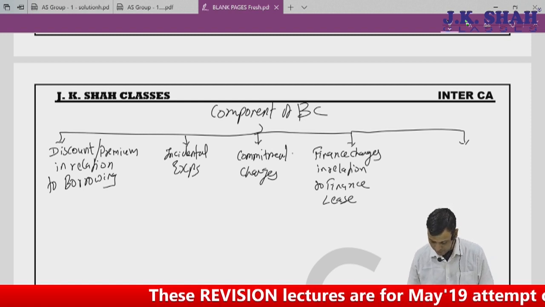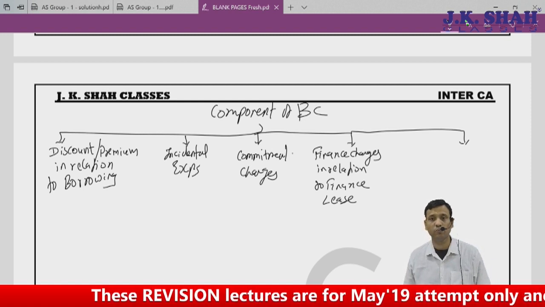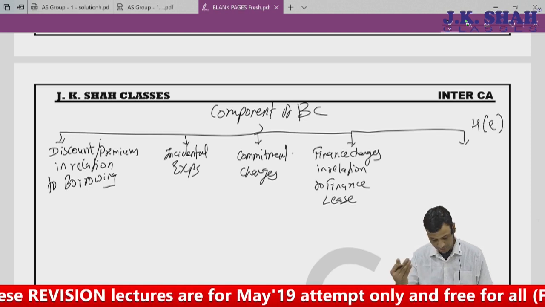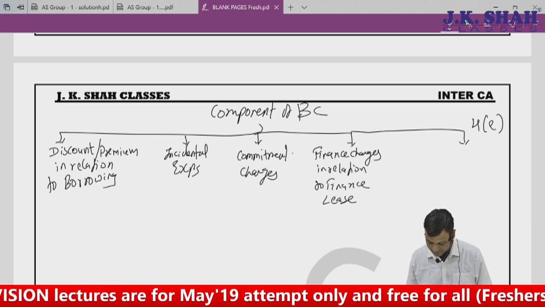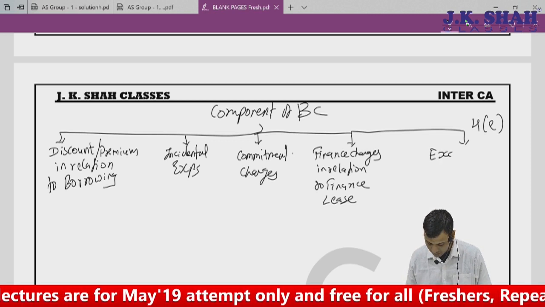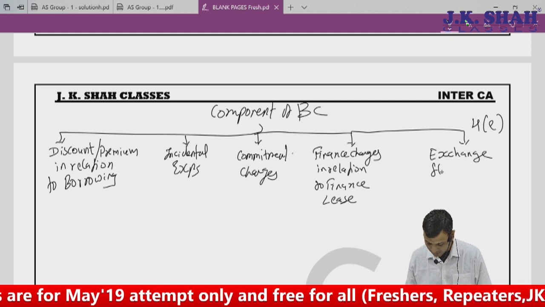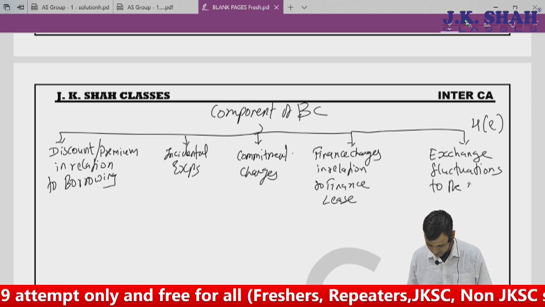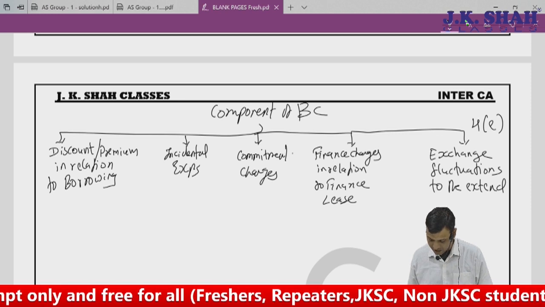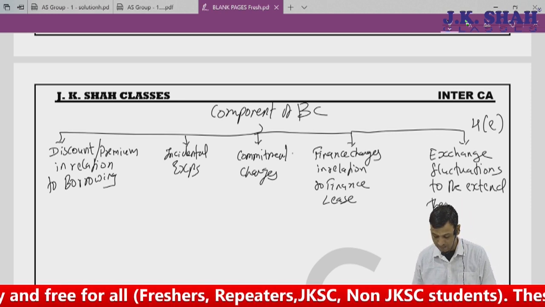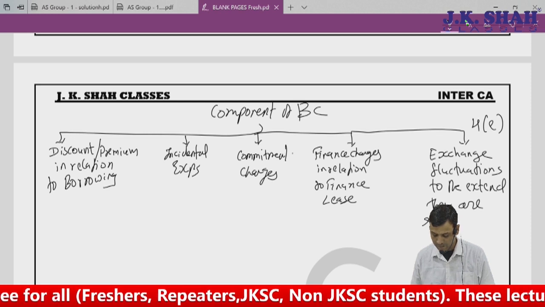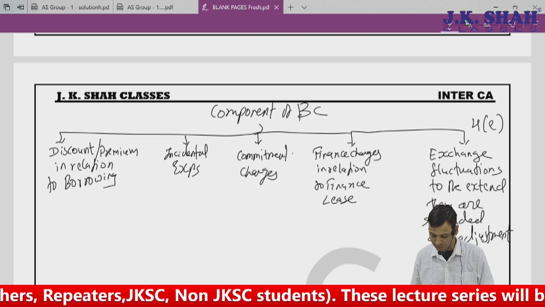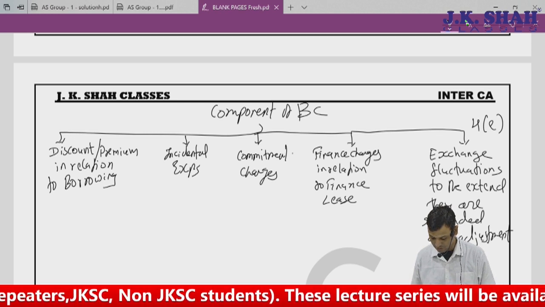And the most important, normally I'm not talking with respect to paragraph, but here I'll say para 4E. Para 1, 2, 3, 4, and this is 4A, B, C, D, E: exchange fluctuations to the extent they are regarded as adjustment to borrowing cost.